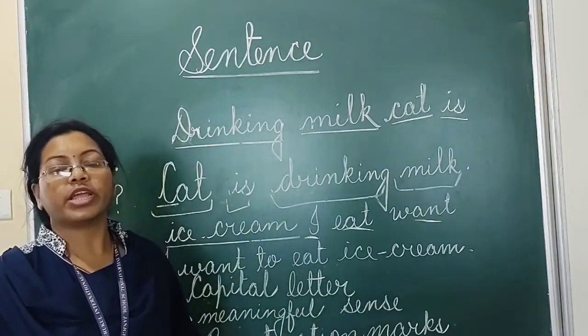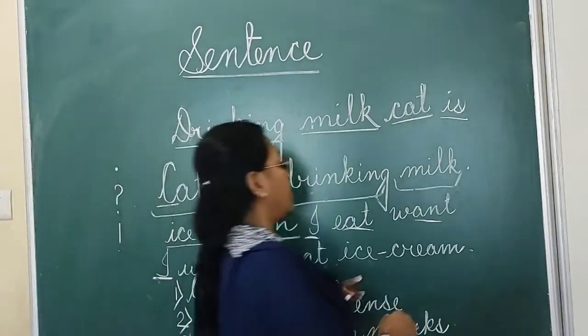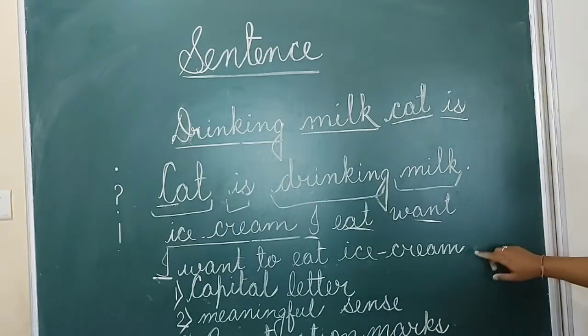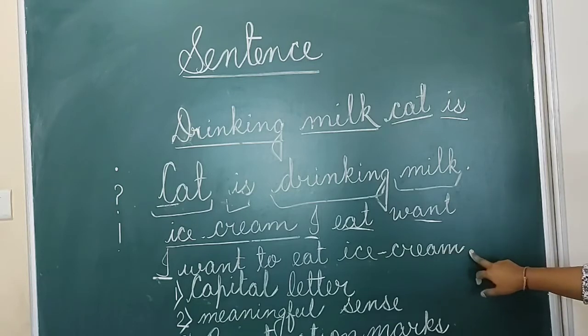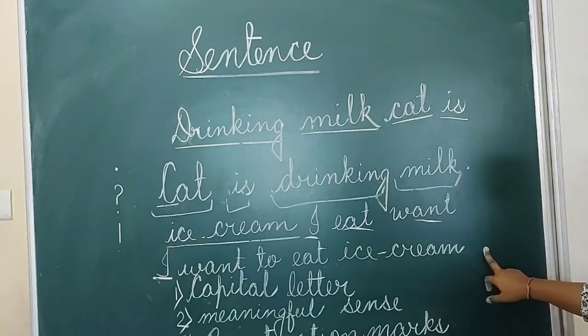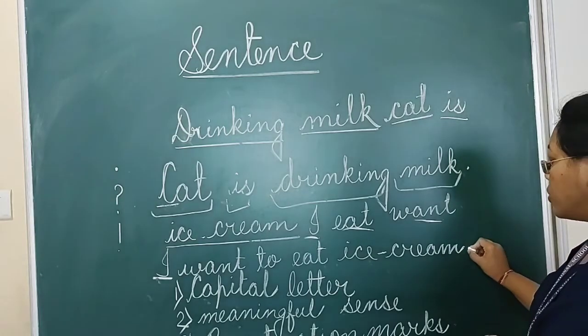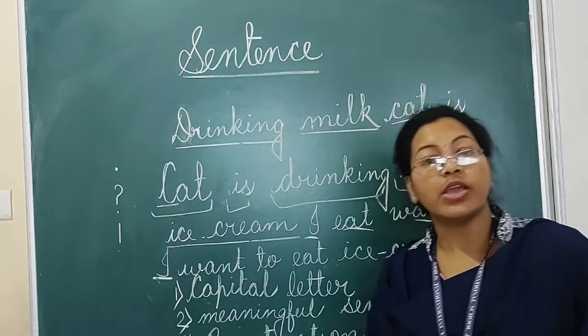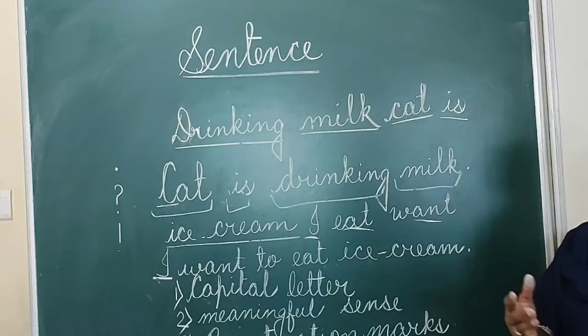If you do not put any punctuation mark and leave the sentence like this, whoever reads it will think that the sentence is incomplete. They were expecting something to be written here. So that is why we have to put punctuation marks at the end of the sentence. These are the three important things we have to keep in mind when we are framing any sentence.